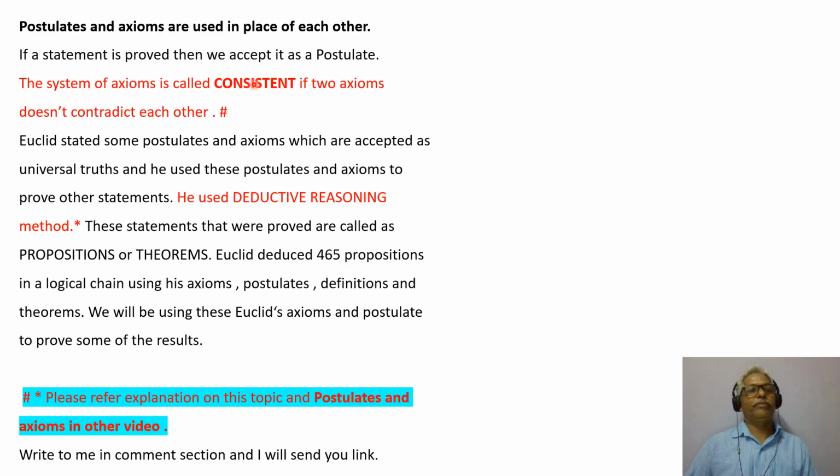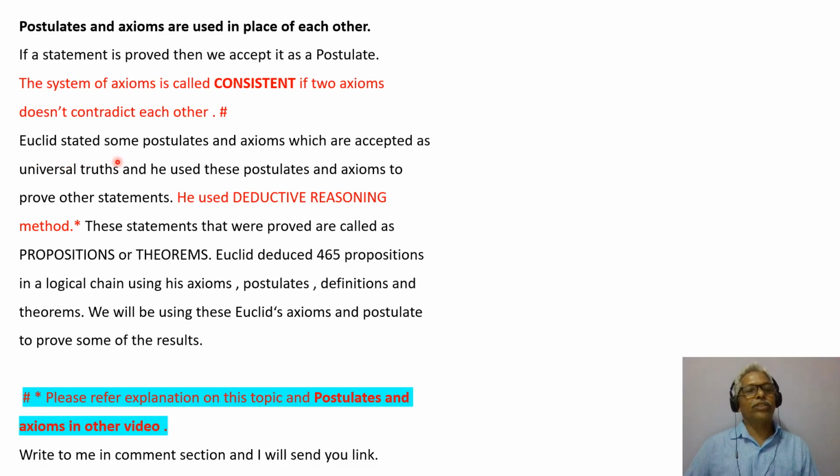Try to understand this very carefully. The system of axioms is called consistent if two axioms do not contradict each other. This is the hashtag mark, and I am coming to this afterwards.